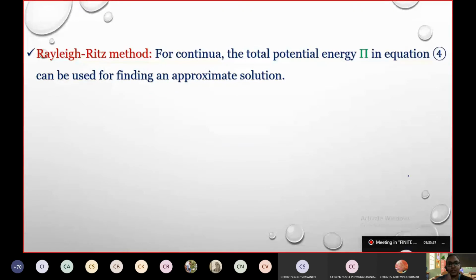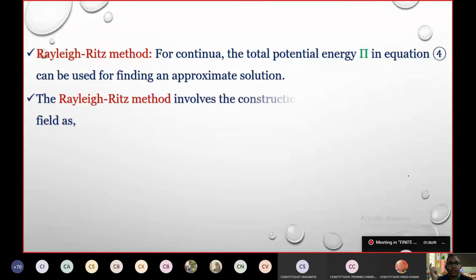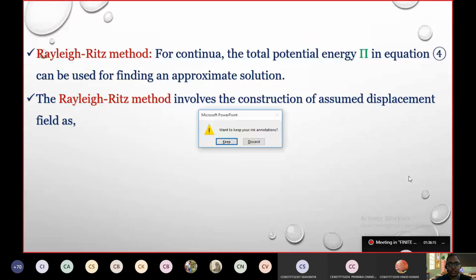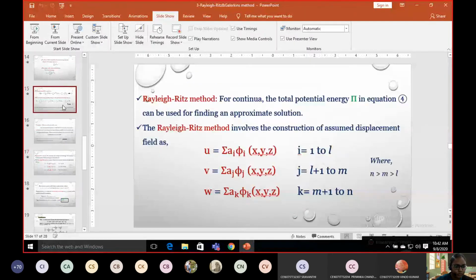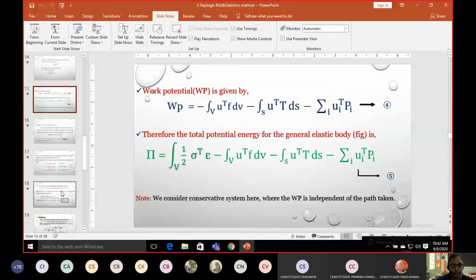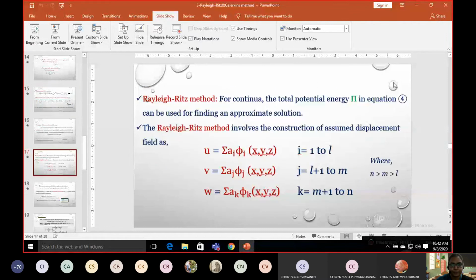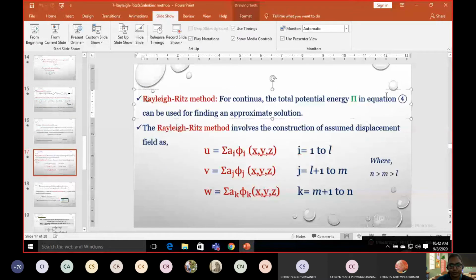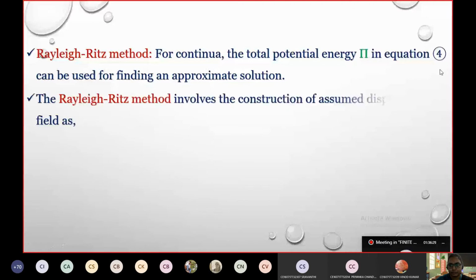We have seen for the total continuum of the 3D body, the total potential energy pi in equation 5, please pardon me, equation 5, can be used for finding approximate solution.